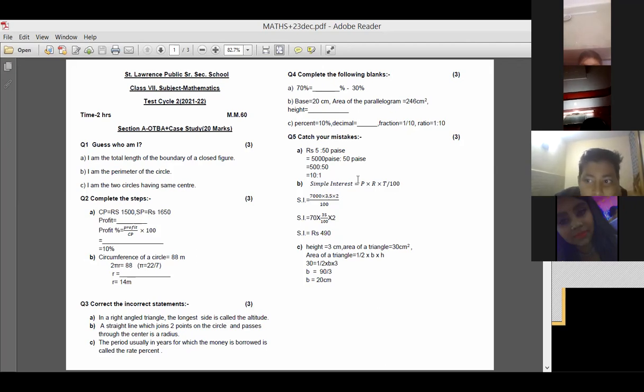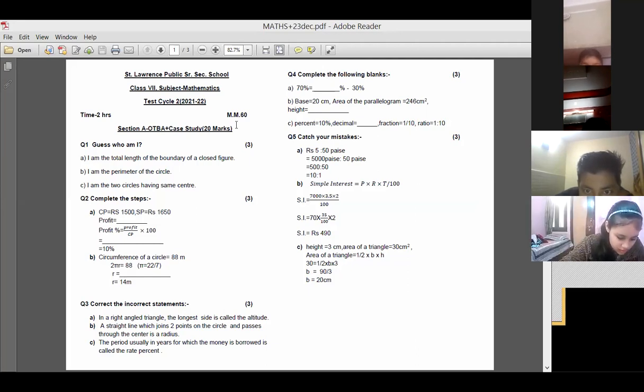Naman, Kavya, Fiona, open your webcam. Base is 20 centimeter, area is 246 centimeter. You have to find out the height over here. So how much height you have got over here? Area of a parallelogram is equal to, yes, Vedika, Kavya, answers are right. Base into height. So you have to divide 246 upon 20 over here. So you will be getting the altitude or height over here. Yes, 12. Here you have to divide the numbers. Naman, Fiona. Yes, 12.3 centimeters is the right answer. That will be your height.